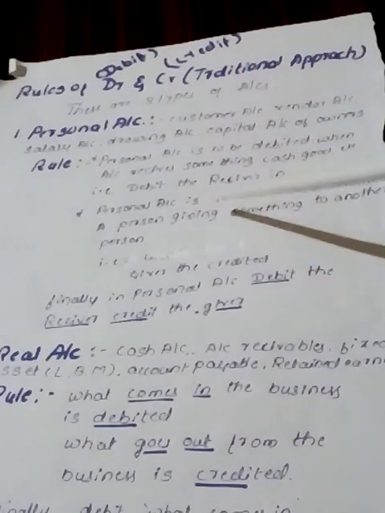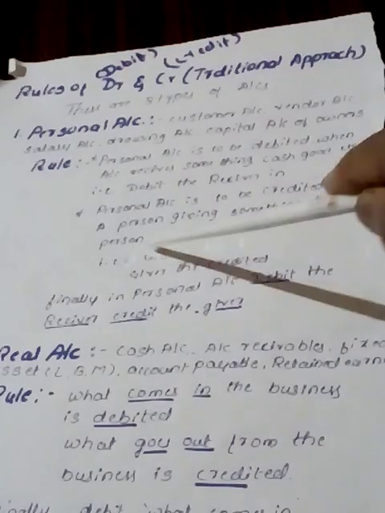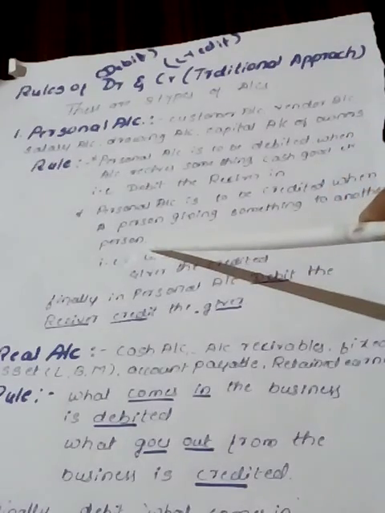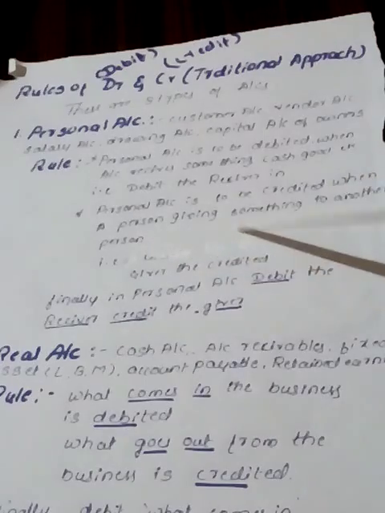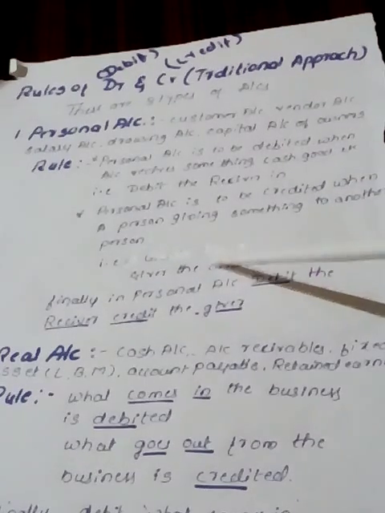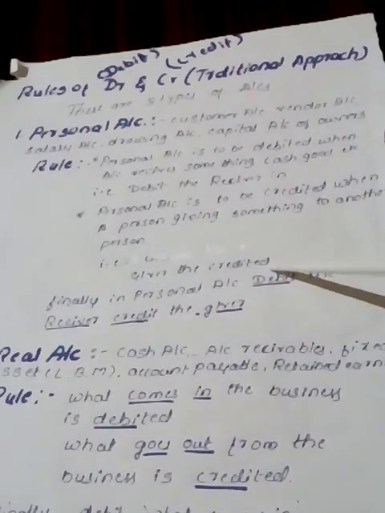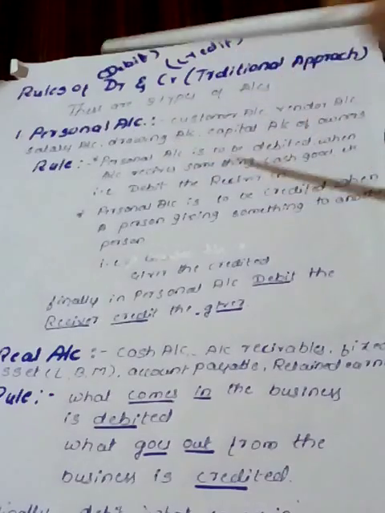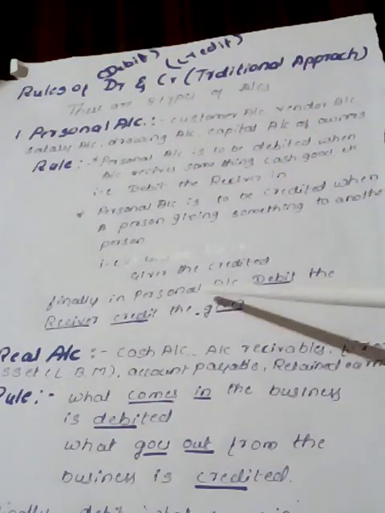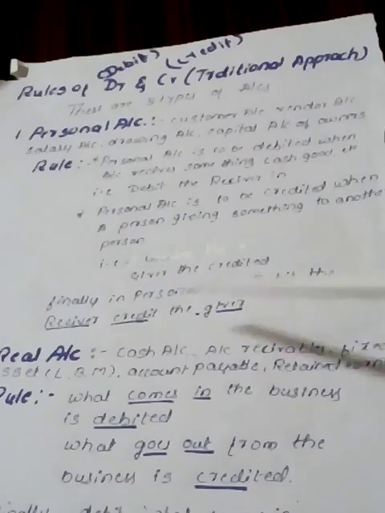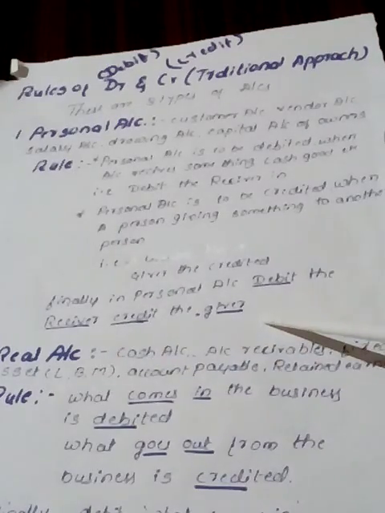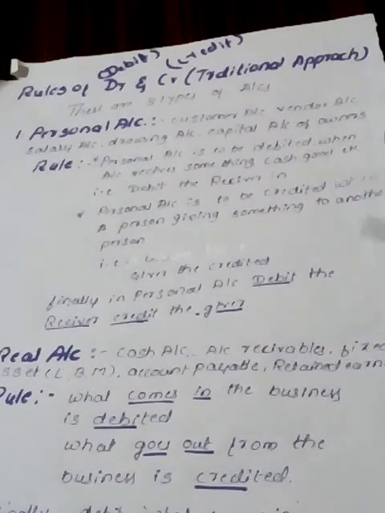Next, the personal account is to be credited when a person is giving something to another person. That is, the giver is credited in case of the personal account. Simply we can say that in a personal account, debit the receiver and credit the giver. This is all about personal account and its rule.